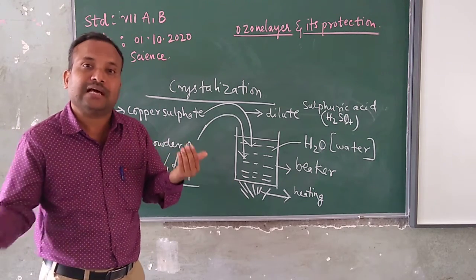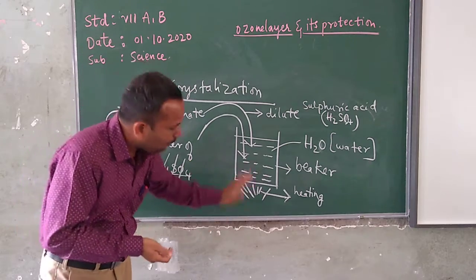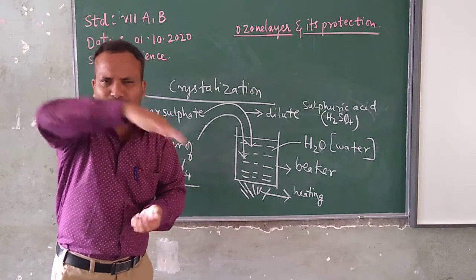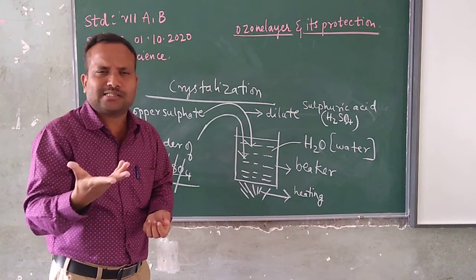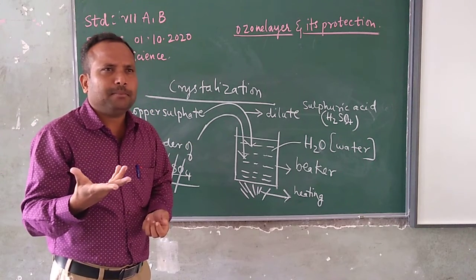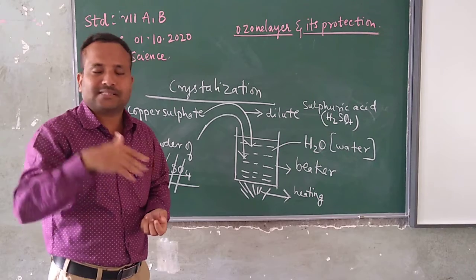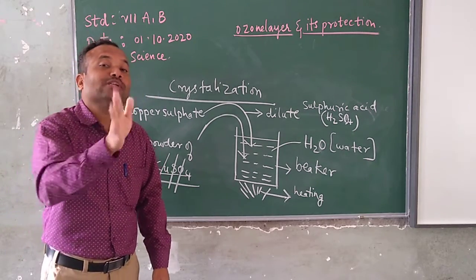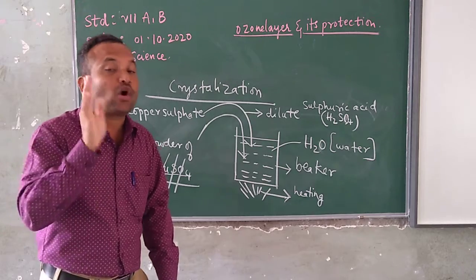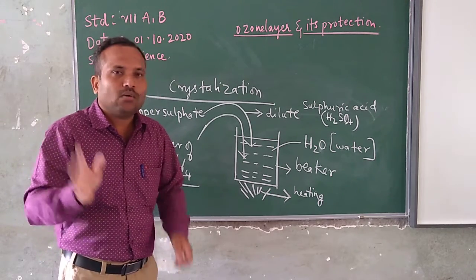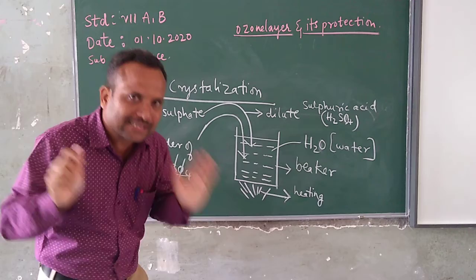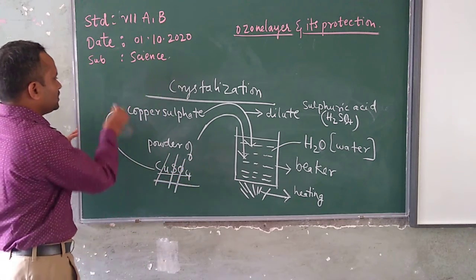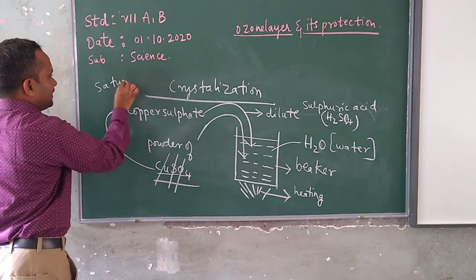It does not dissolve. Then what will you do? Stop heating this. Okay? Try to stir it properly. When that also does not get dissolved, stop adding this CuSO4. Stop adding this copper sulfate powder. Now I can tell the solution has become saturated.